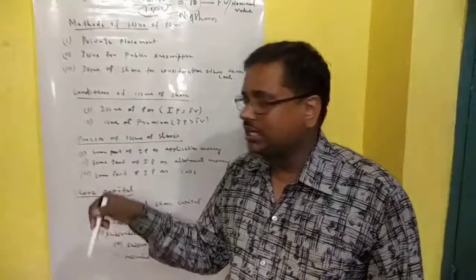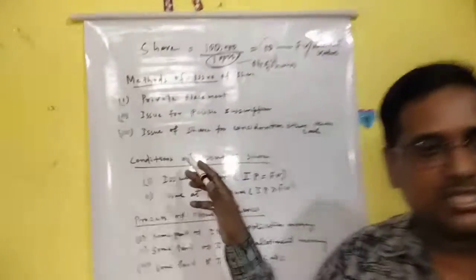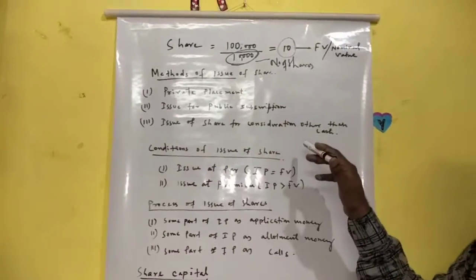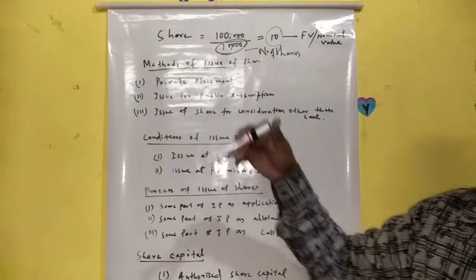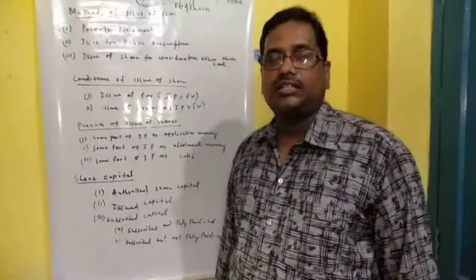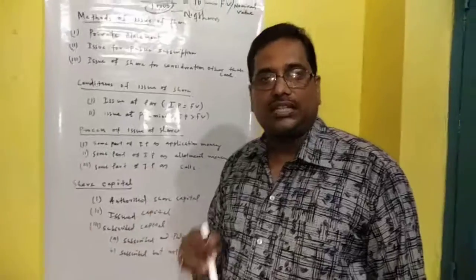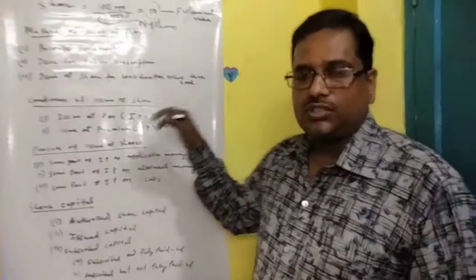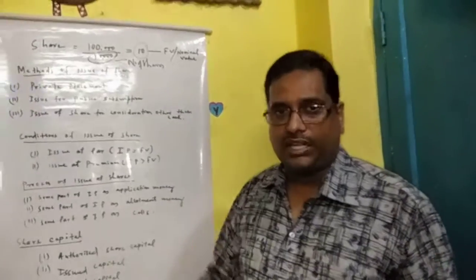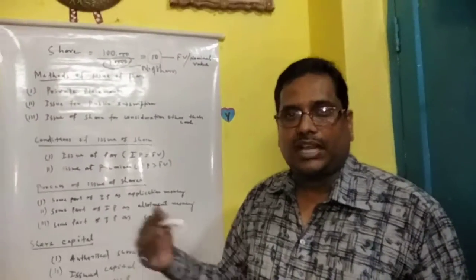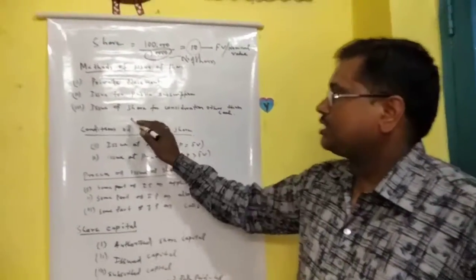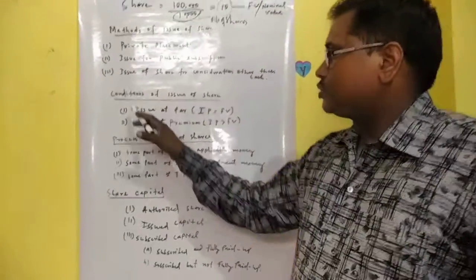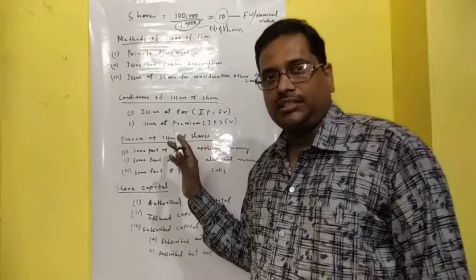Vendors are those from whom the company purchases an asset on credit; instead of paying cash, if it issues shares to the vendor, it is known as consideration other than cash. So again, consideration other than cash means issue of shares to promoters or vendors instead of cash payment.